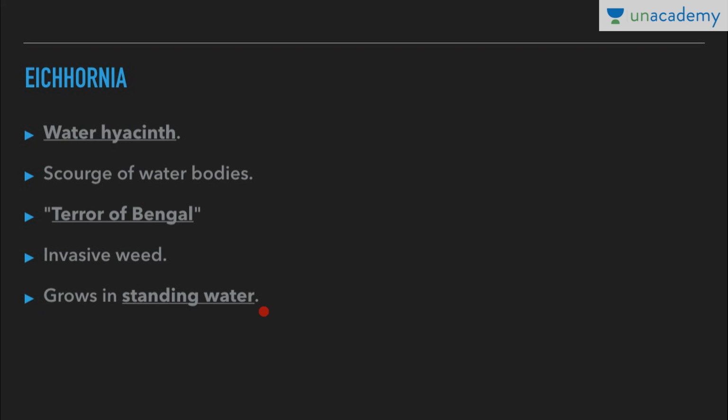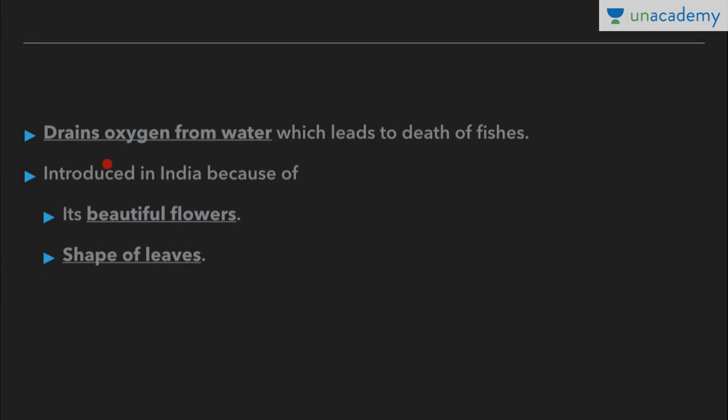It grows in standing water. That is its characteristic. It drains oxygen from water, which leads to the death of fishes. That's why it is called a scourge of water bodies. It was introduced in India. Why was it introduced? Because of its beautiful flowers and shape of leaves. It was introduced in India, but it became an invasive species. It drained oxygen from water, which led to the death of fishes, thus it became the scourge of water bodies and terror of Bengal.